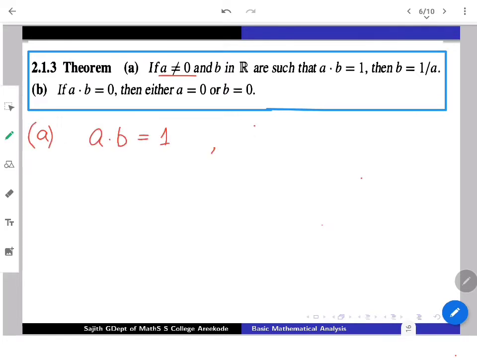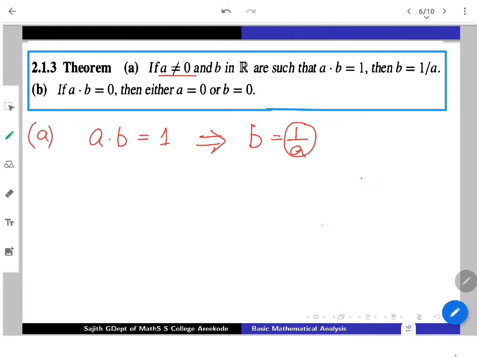Then in such a case, B must be the inverse of A, 1 by A being the notation. A is away from 0, so 1 by A exists. That is the only thing guaranteed by the axiom.